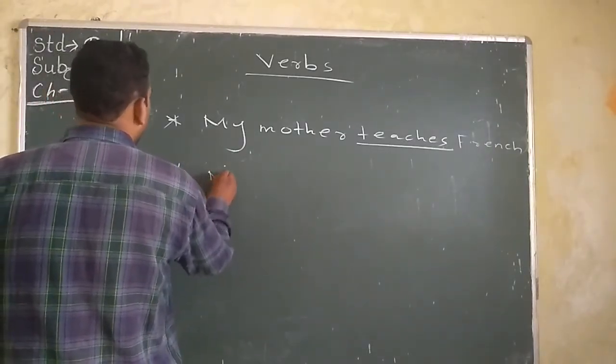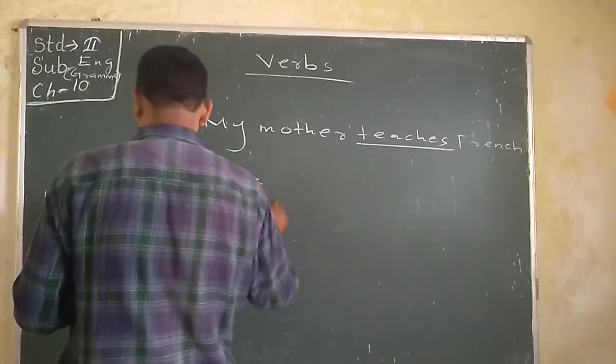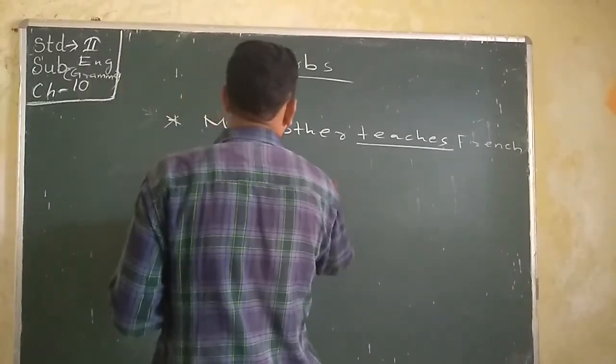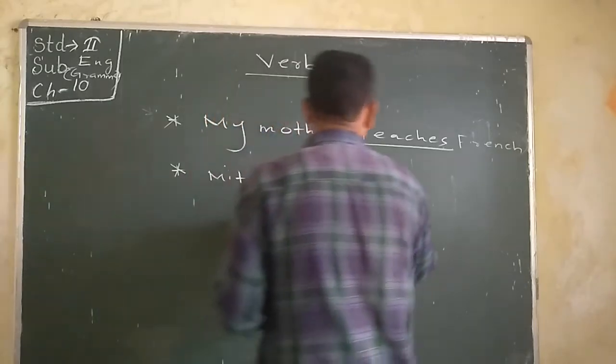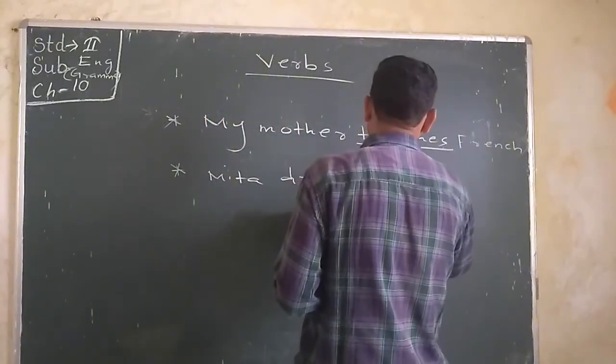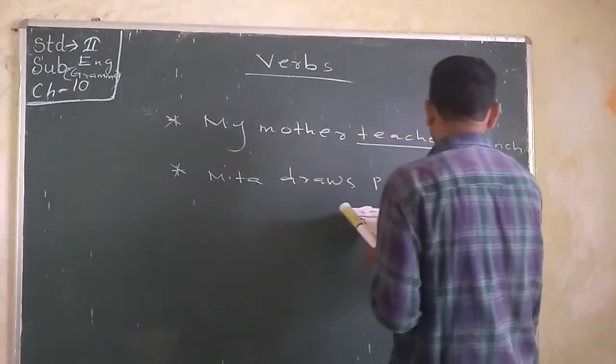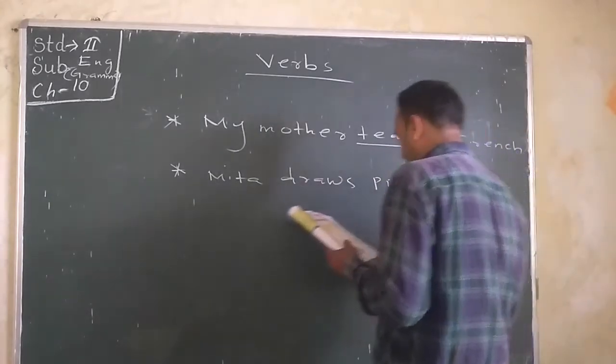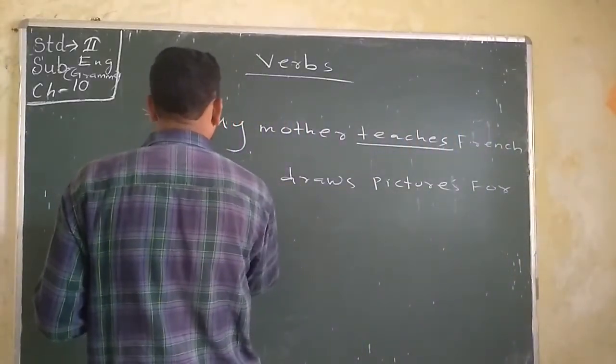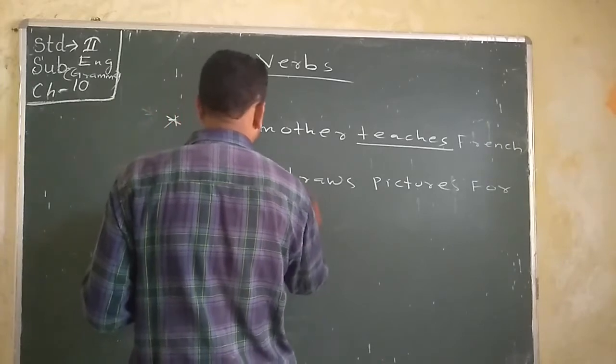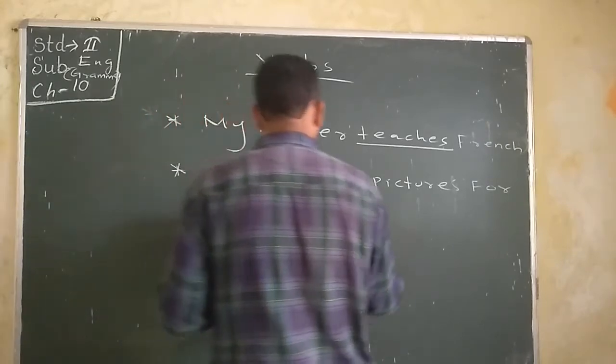Then Mita draws picture for her school magazine.